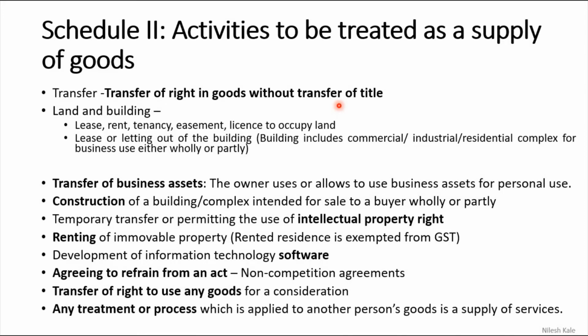Example, rent, tenancy. The examples are given here for land and building: lease, rent, tenancy, easement, license to occupy land. So you are giving the right here. In these many cases, you are giving the right to use those goods, but transfer of title is not happening. In this case also, you are considering that as a supply. You are renting your business, you are renting your assets, that is also called a supply.